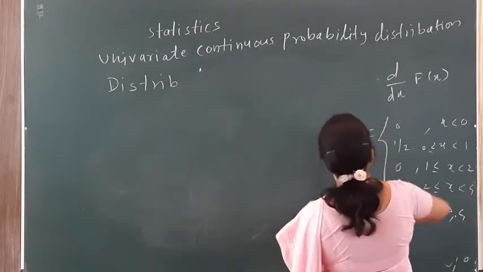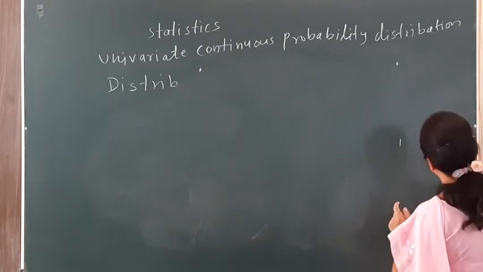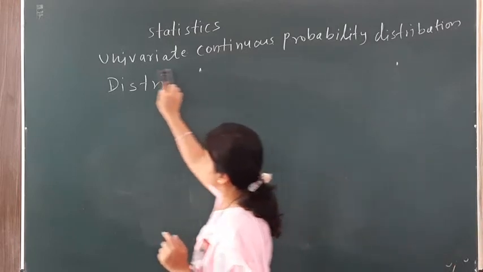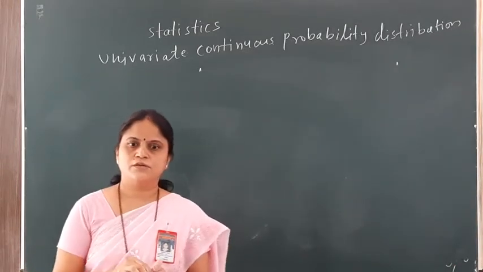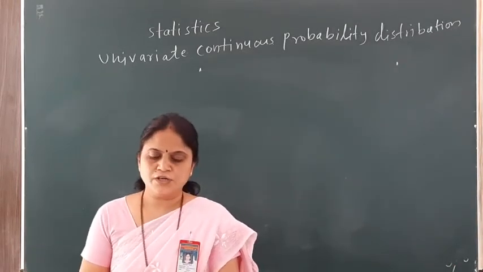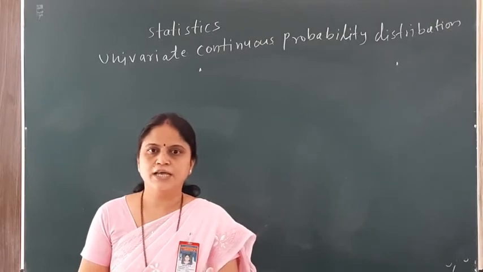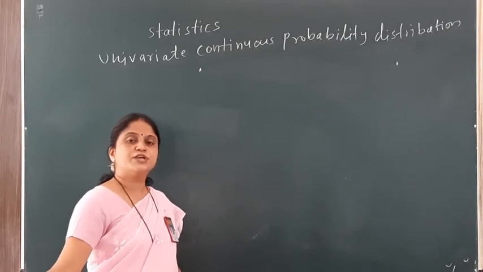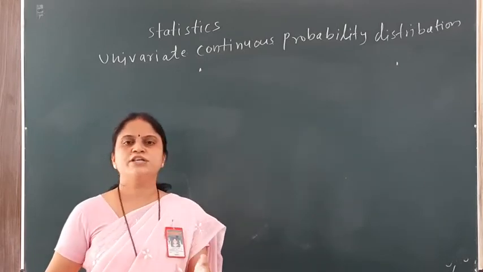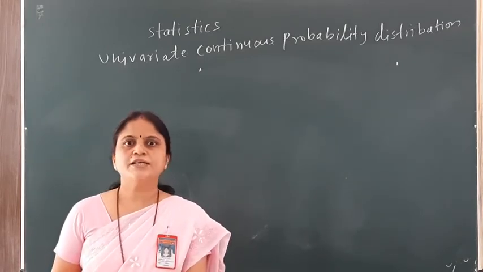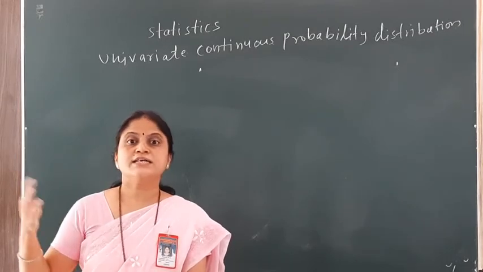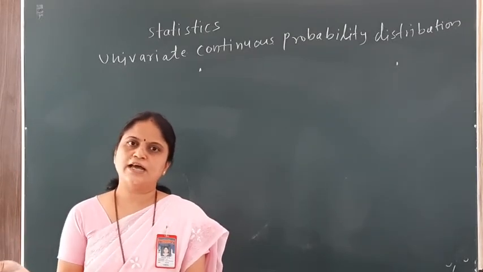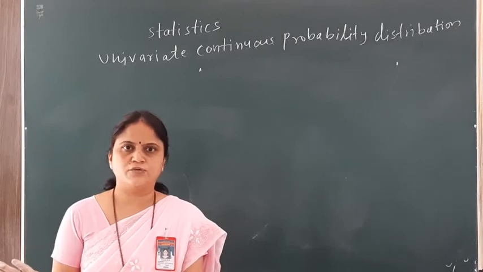Fine. Now let me introduce a new concept: the expectation of a continuous random variable x. This is how we find the expected value. If the random variable is given and I need to find its expected value, for example for the next year, then I need to find the expected value of the random variable x.